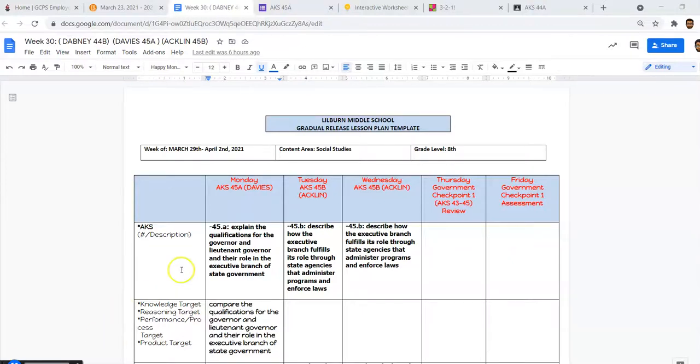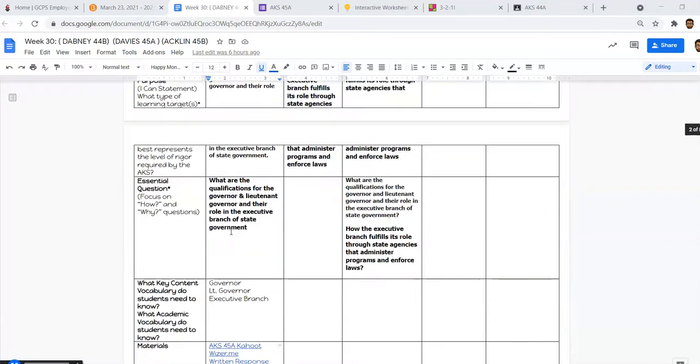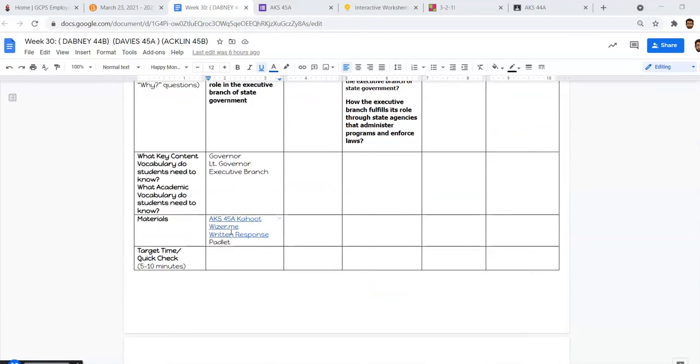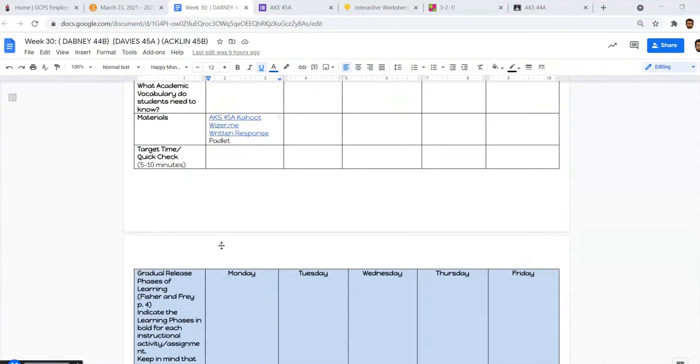Alright, today's lesson is AKS 45A, explaining the qualifications for the governor, lieutenant governor, and their role in the executive branch of state government. Your materials are going to be the Kahoot link here, the watch.me link. There's a written response at the end. There's also a pattern that you will have to create.